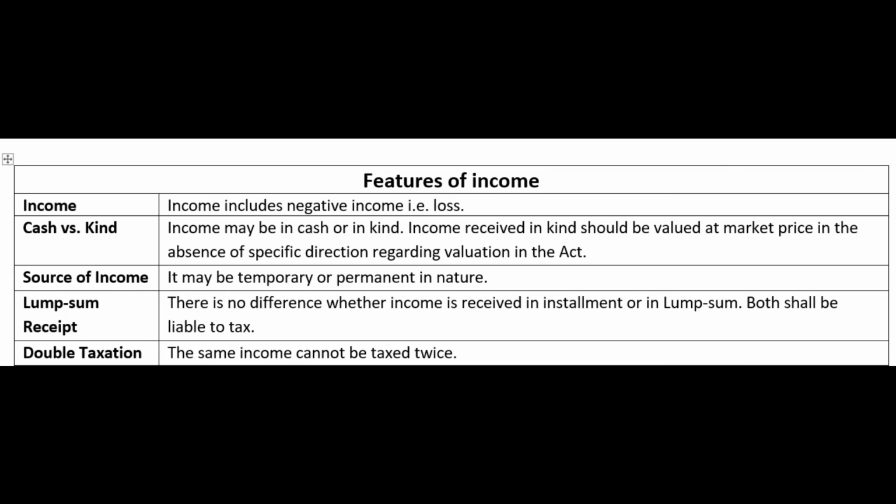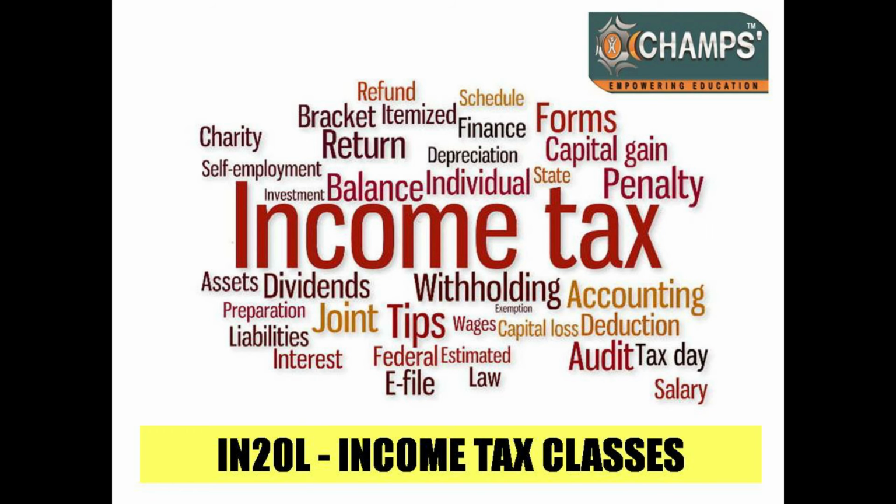So the definition of income, whatever is defined in the Income Tax Act, that definition will contain everything that we are going to learn in future. It will contain many points which we are going to touch in multiple heads of income. All the five heads of income, whatever items are going to be called incomes in future, which are all going to be taxable, those will be defined as income in the definition of income. And what is the point of learning it now? There is no meaning to it, because we don't know any heads of income. We cannot understand such a definition of income. That is why we ignore the definition of income now.